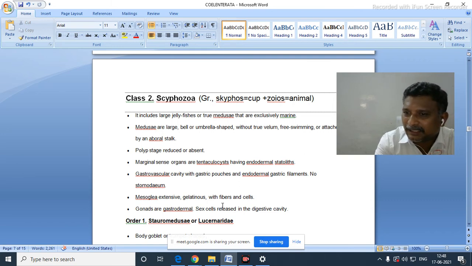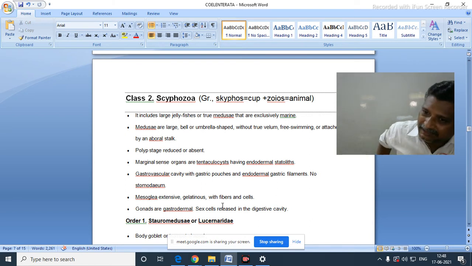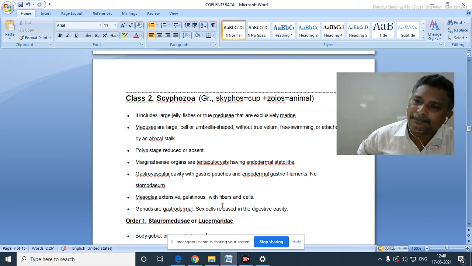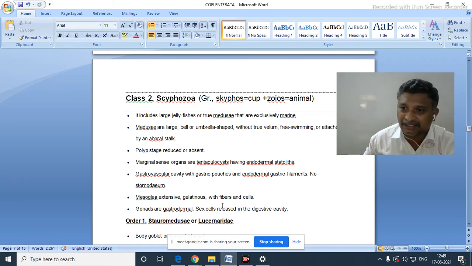Medusae are large, bell-like, umbrella-shaped, without a true velum. Free swimming, or attached by an aboral stalk. The polyp stage is reduced or absent.